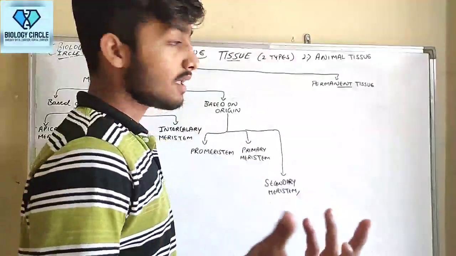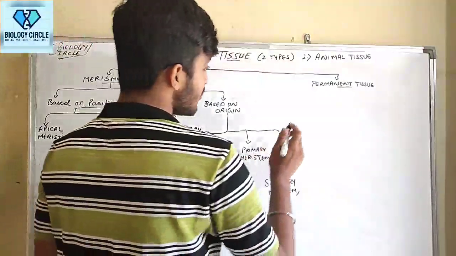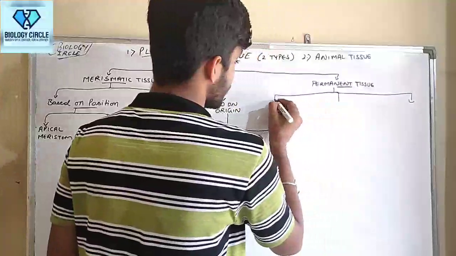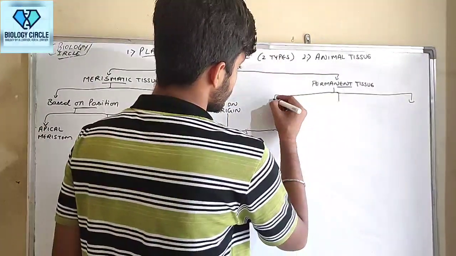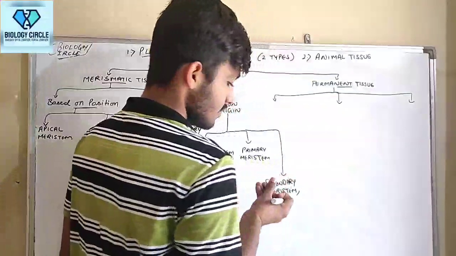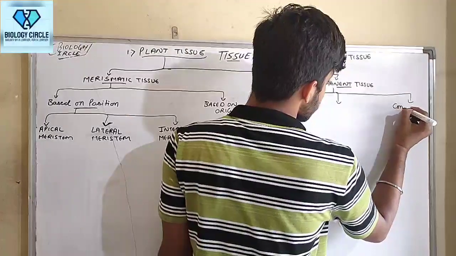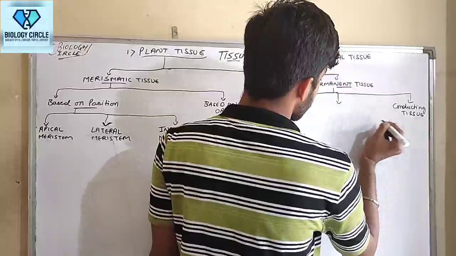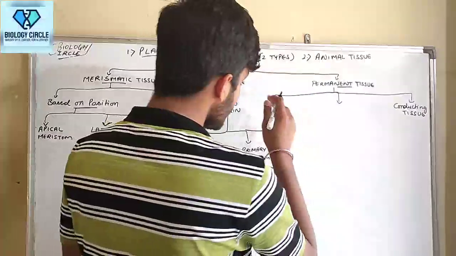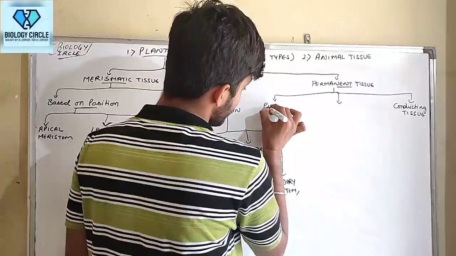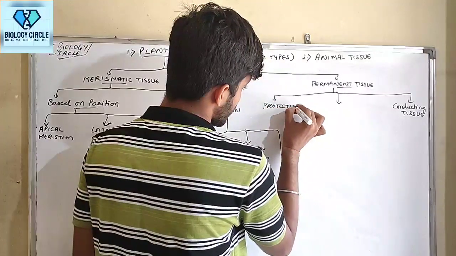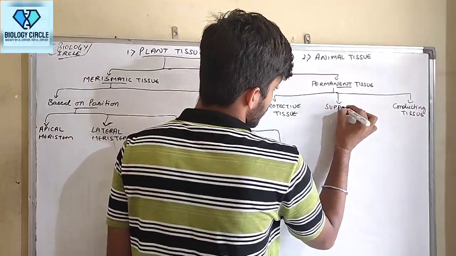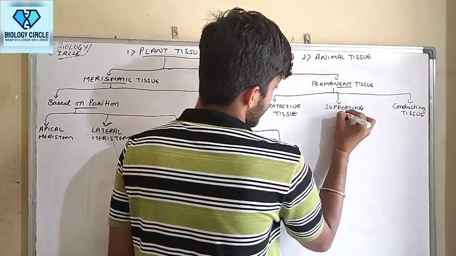Permanent tissue, same as meristematic, is of three types. One is conducting tissue, guys. This is protective tissue. And the supporting one, supporting tissue.